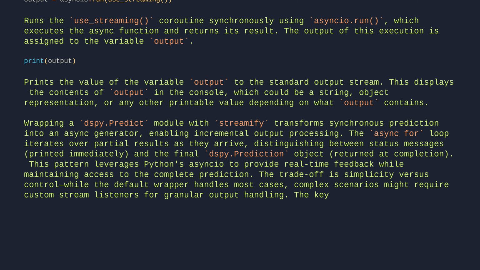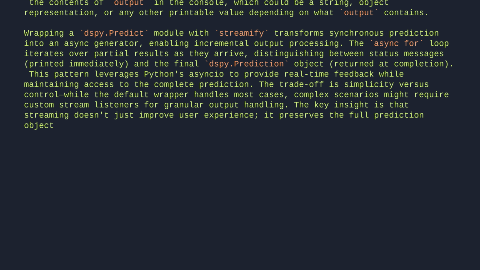The key insight is that streaming doesn't just improve user experience. It preserves the full prediction object for downstream processing, bridging real-time interaction with structured results.